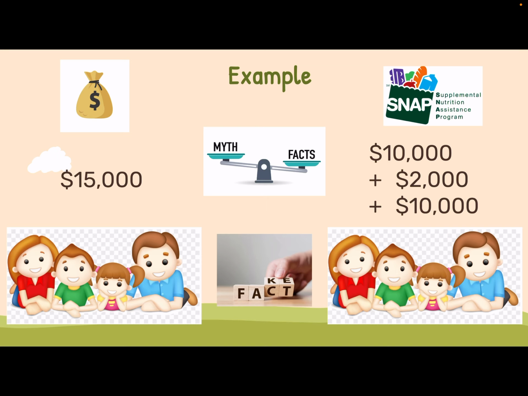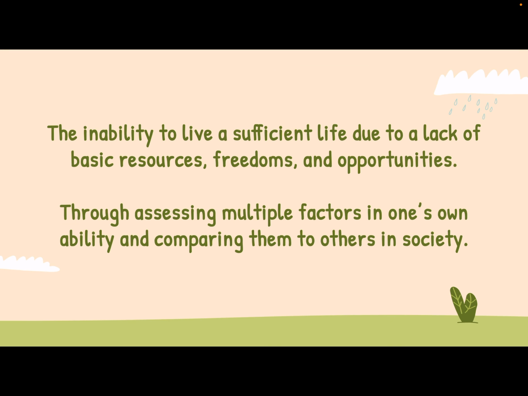If policymakers choose to use the OPM to measure poverty, Family A would be considered to be better off than Family B since the OPM only measures income and cash benefits. But if policymakers choose to use the SPM to measure poverty, Family B would be considered better off than Family A since the SPM measures non-cash government assistance along with income. This discrepancy can lead to misinformation regarding the true rate of poverty in America or could cause ineffective policy and action. With careful assessment of the current definitions and measures, we created our own.